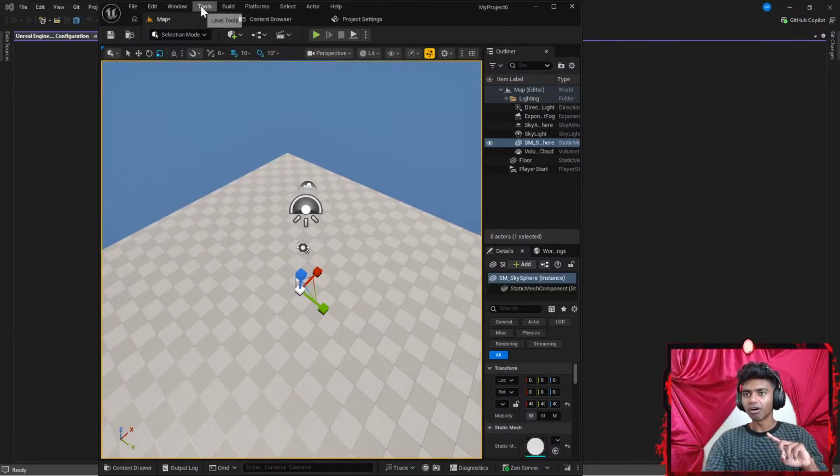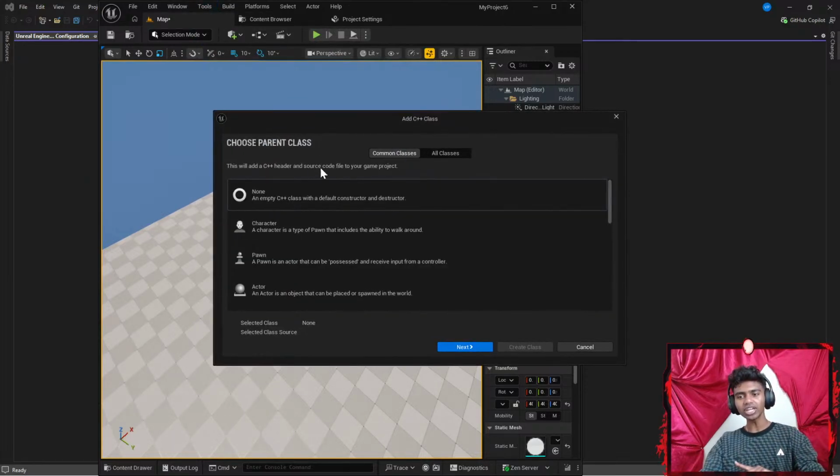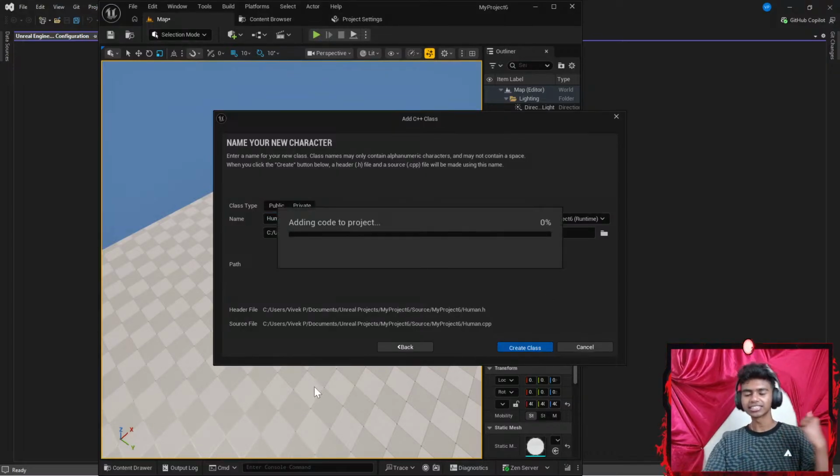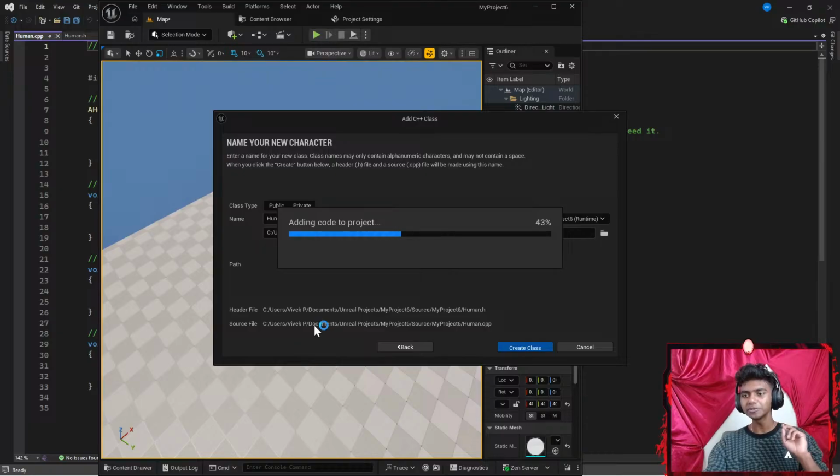Let's go all the way up here. I'm going to choose and create a new class. Let's create an Actor class. This time I'm going to name it maybe alien, or I might go with human. Okay, let's go with human. This is going to be my human class because my mesh is a human type.